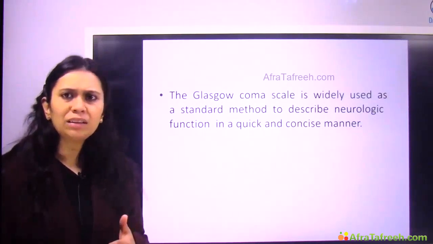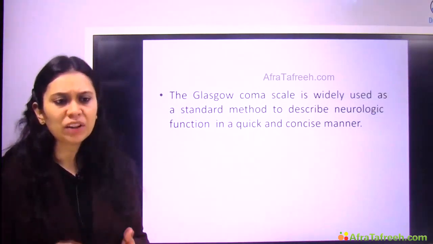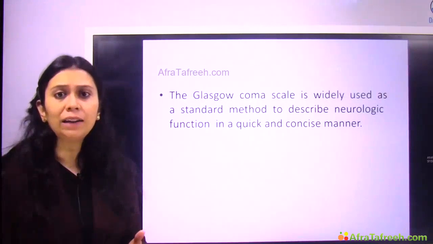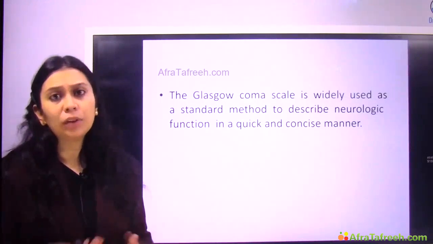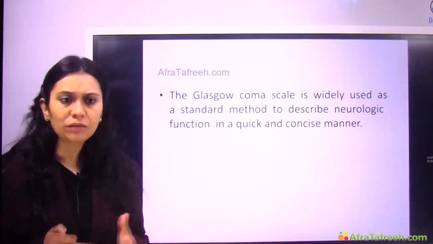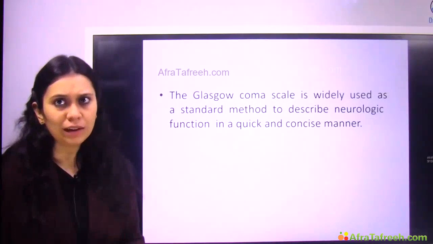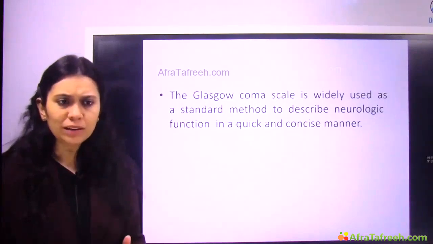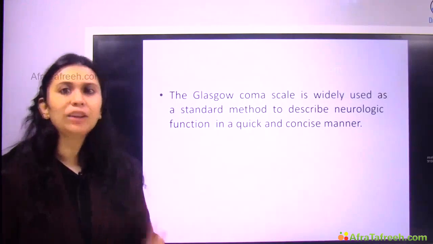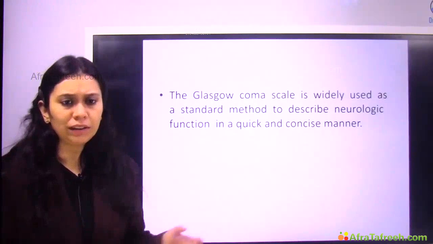So this tells us about the gravity of the situation, how deep the patient is in coma, and it will also guide us in the therapeutic measures we have to take for the patient in coma. What management we have to do in these patients, and what the prognosis of this patient is. A lot of things it is telling us.